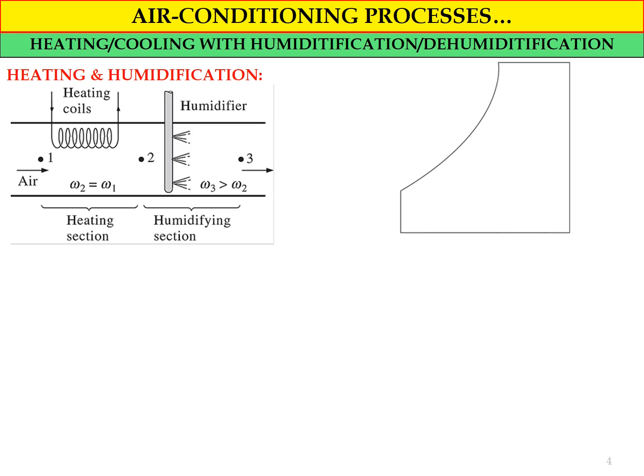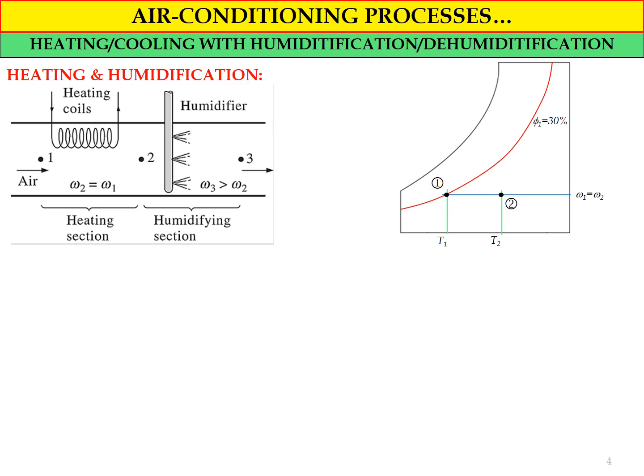Okay, so if you want to draw the process, first we draw the simple heating process. We have constant specific humidity for state number 1 and state number 2. We draw the temperature T1 line to obtain the intersection point for state number 1, and then because the process involves heating, the temperature increases to T2, so we have state number 2.